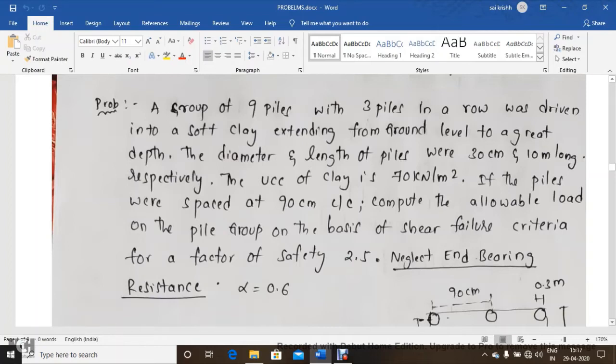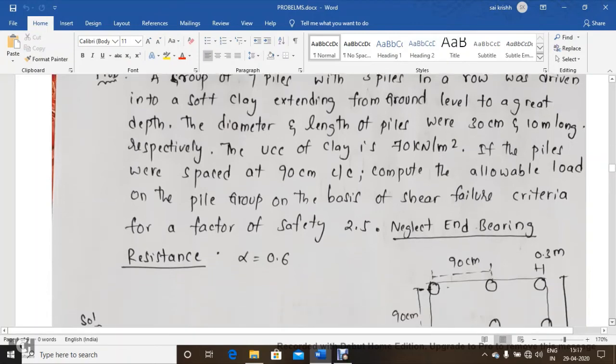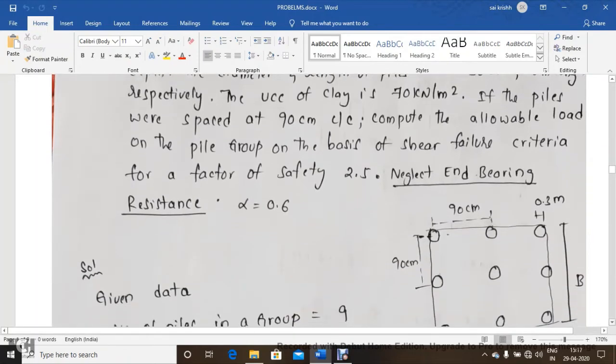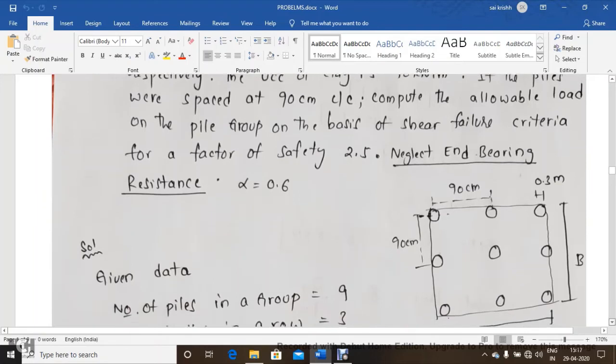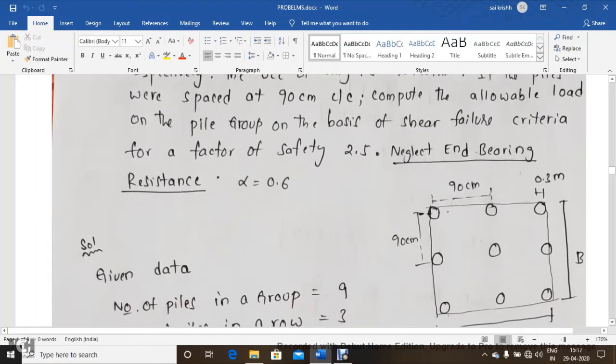The unconfined compressive strength of the soil is 70 kN per meter square. If the piles were spaced at a distance of 90 centimeters center to center, compute the allowable load on the pile group on the basis of shear failure criteria, for a factor of safety of 2.5.